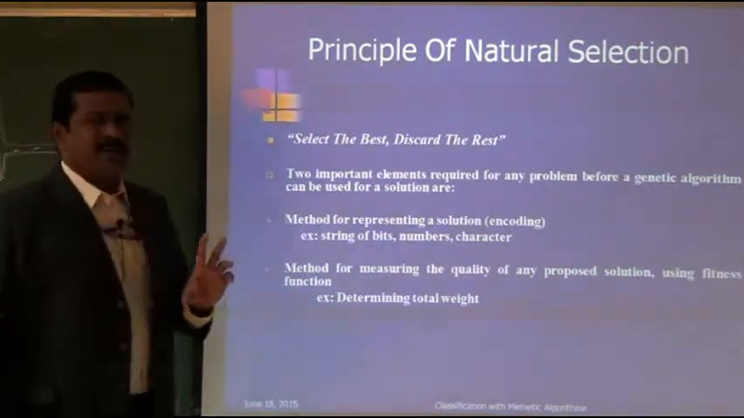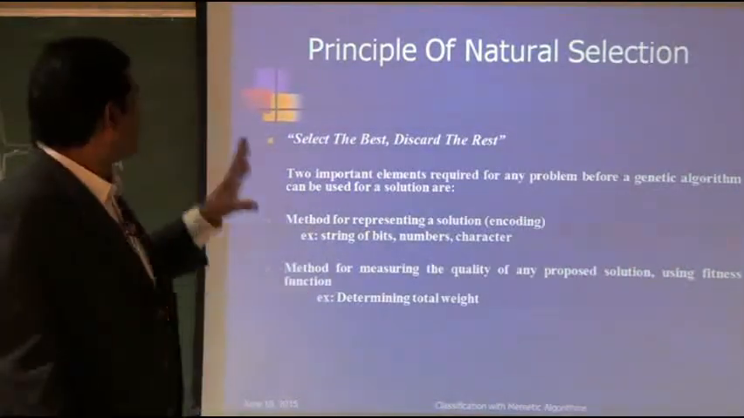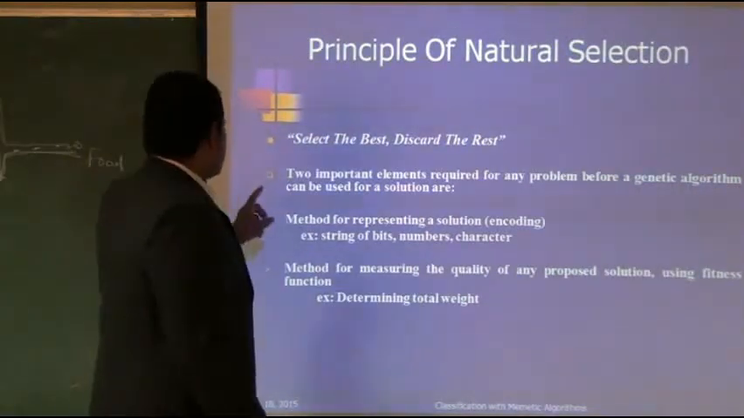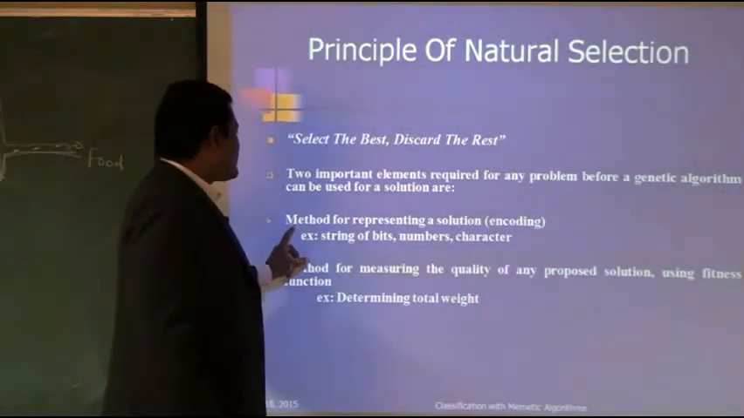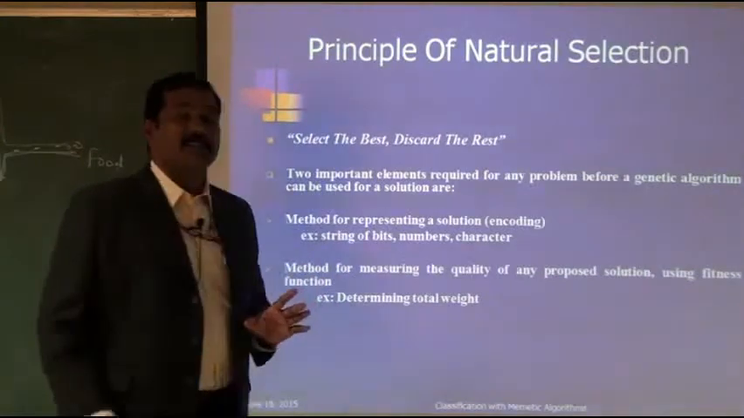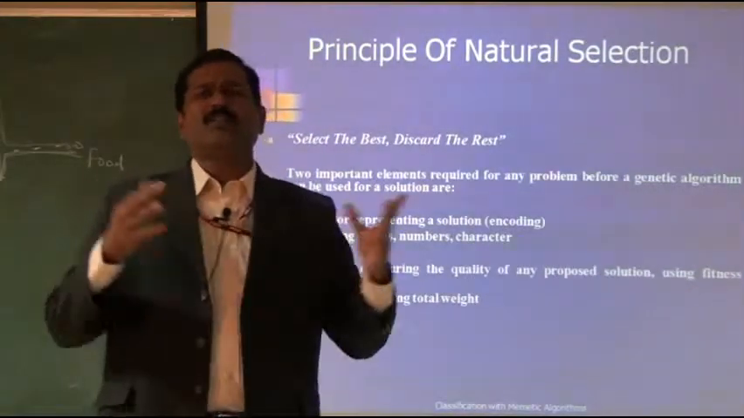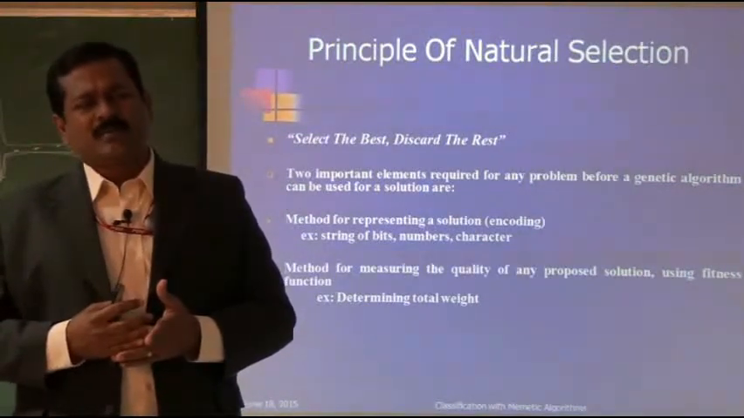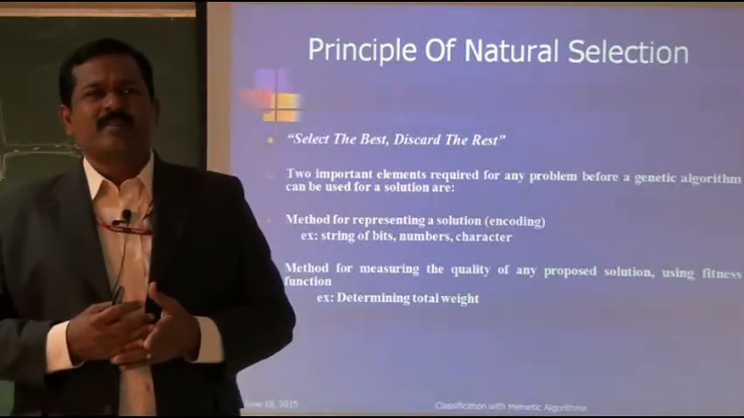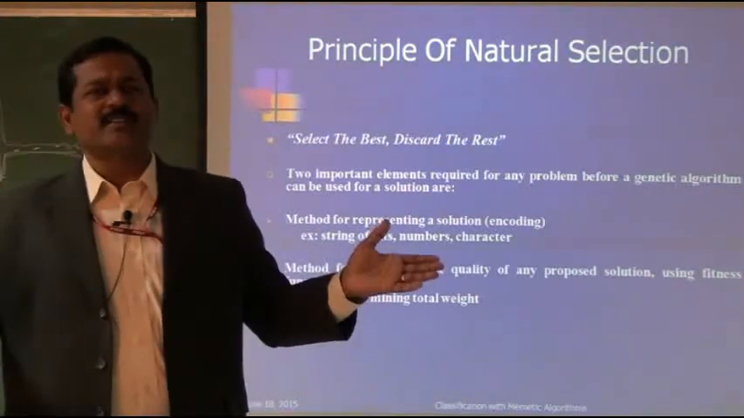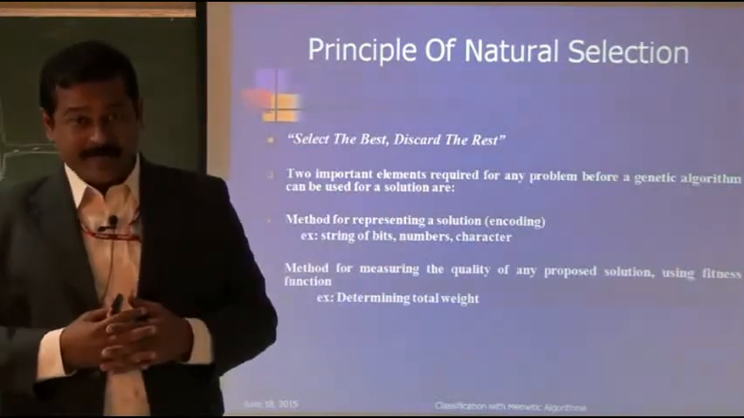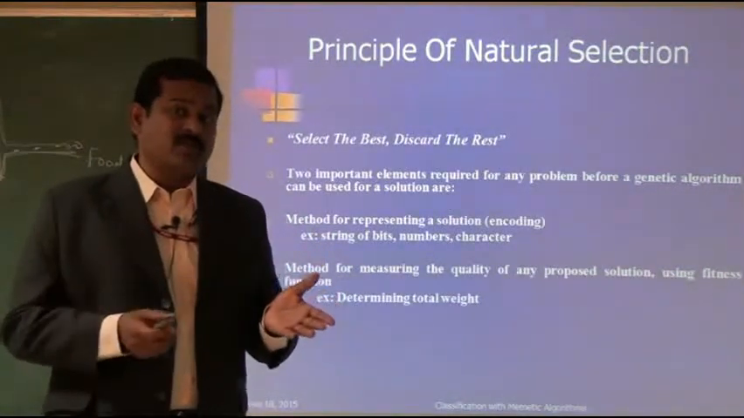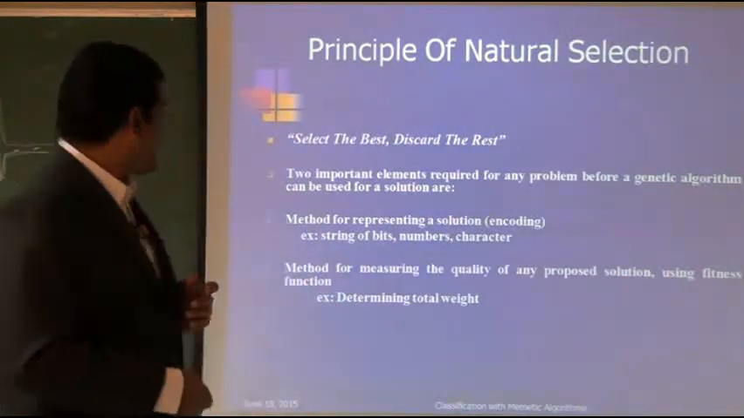Two important elements are required for the implementation of natural selection. One is a method for representing a solution, which is called the encoding technique. There are many encodings: binary encoding, tree encoding, decimal encoding, real encoding. Many encoding techniques are represented in the literature, so one has to find which encoding technique is suitable for their solution. That is the skill required in this part.